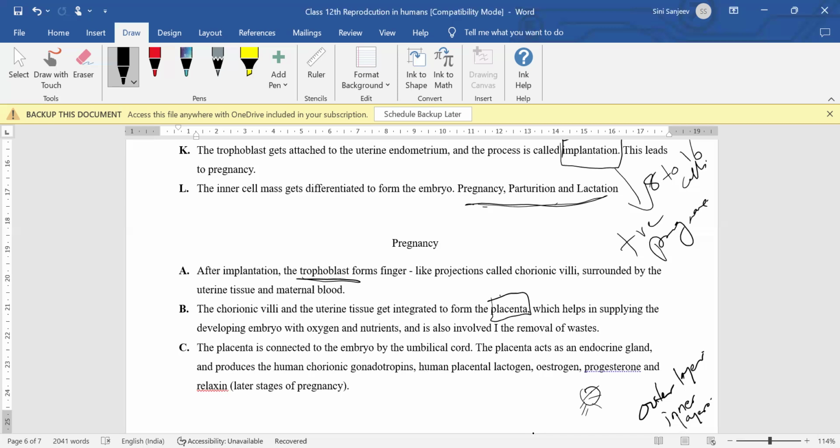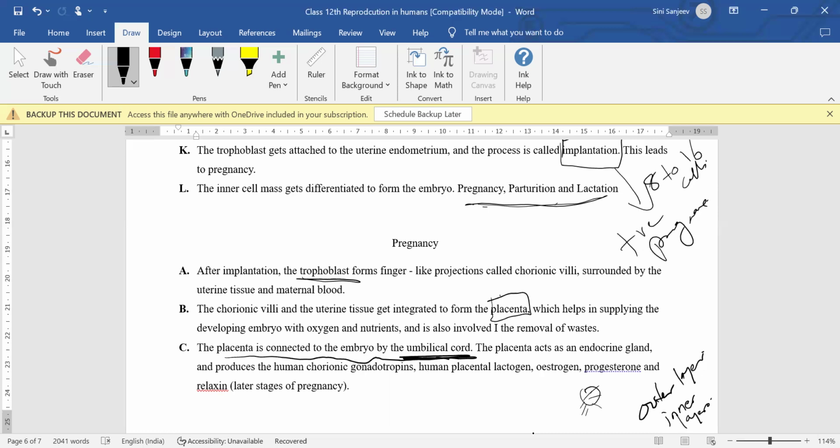Okay, so this particular placenta is the organ which is going to supply the necessary nutrients and oxygen via the maternal blood, that is mother's blood, to the baby, as well as it will remove the waste which is not required. Okay, so the placenta is connected to what? The embryo by the umbilical cord.